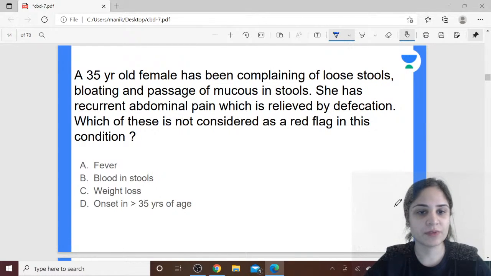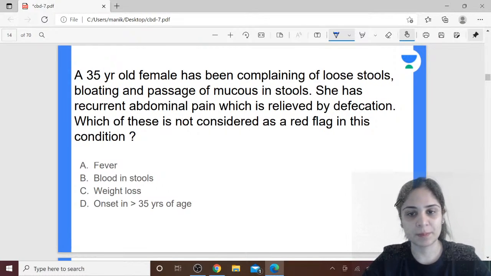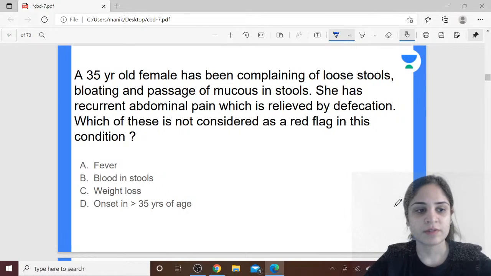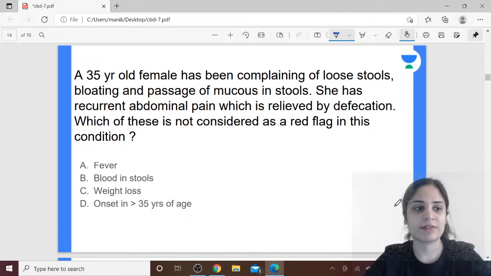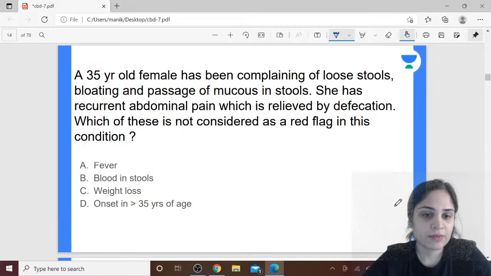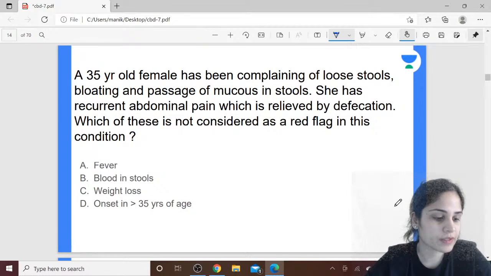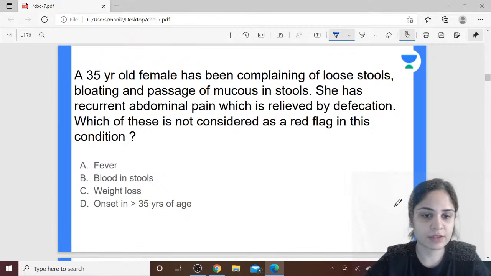A 35-year-old female has been complaining of loose stools, bloating and passage of mucus in stools. She has recurrent abdominal pain which is relieved by defecation. Which of these is not considered as a red flag in this condition? Fever, blood in stools, weight loss, or onset in more than 35 years of age? So first of all, you all need to diagnose what is this condition, and then we will be discussing the entire red flags of this condition.